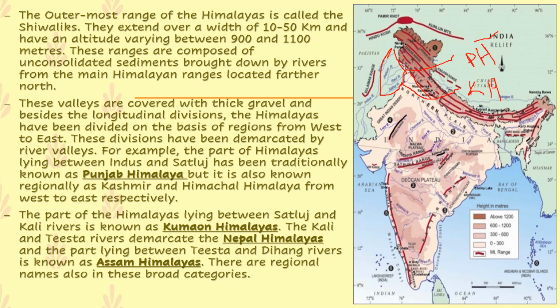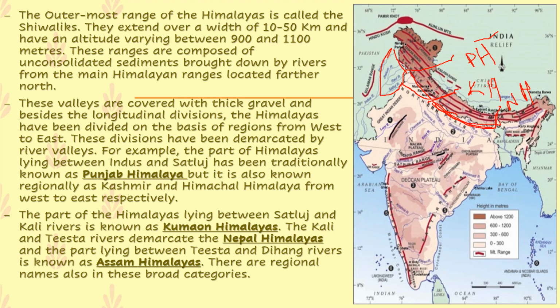Then the Kali and Teesta rivers. Here you can see the Kali river. Then the Teesta river, from the Kali river, that is from here to the river Teesta that comes over here. Clear? So this particular area, from Kali to Teesta, demarcated by the rivers, is known as the Nepal Himalayas.